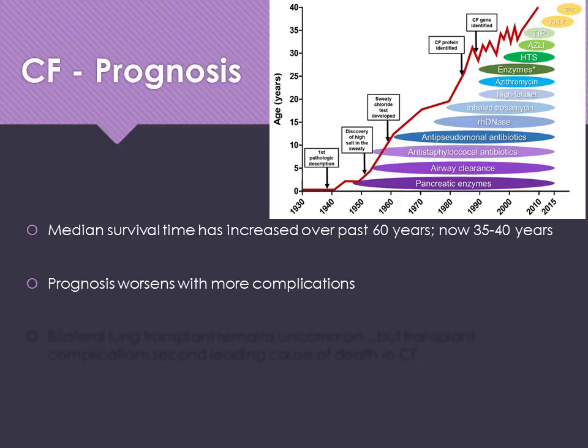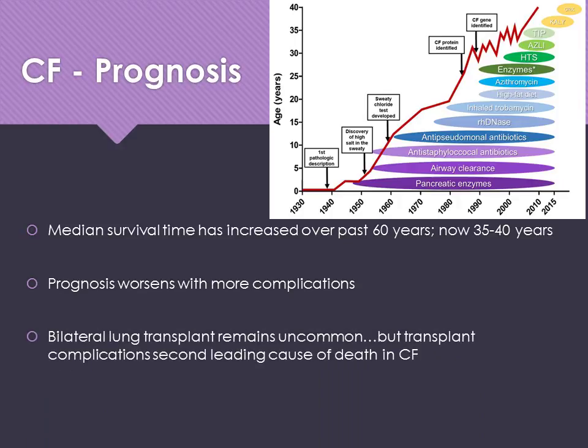The prognosis certainly worsens with increasing complications. Bilateral lung transplantation still occurs quite frequently in patients with cystic fibrosis, and transplant complications are the second leading cause of death.